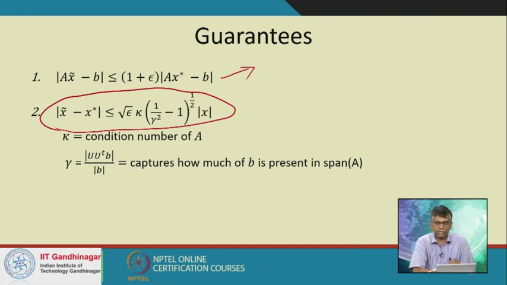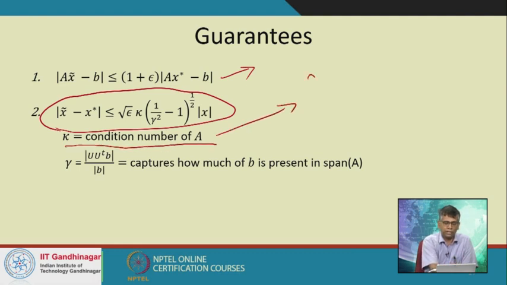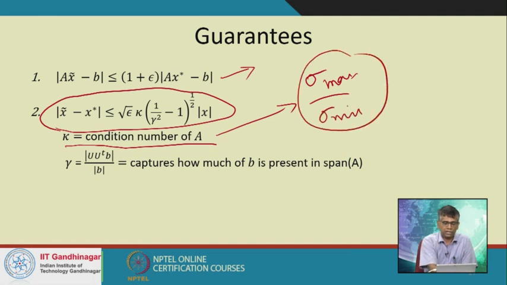But for this, you need to make some assumptions, because this bound is dependent on the condition number of A. Remember, the condition number of A is the ratio of the maximum singular value to the minimum singular value. So x tilde minus x star depends on the condition number of A. It also depends on how much of b is present in the span of A. It's dependent on this ratio, which is a data dependent bound, of course.